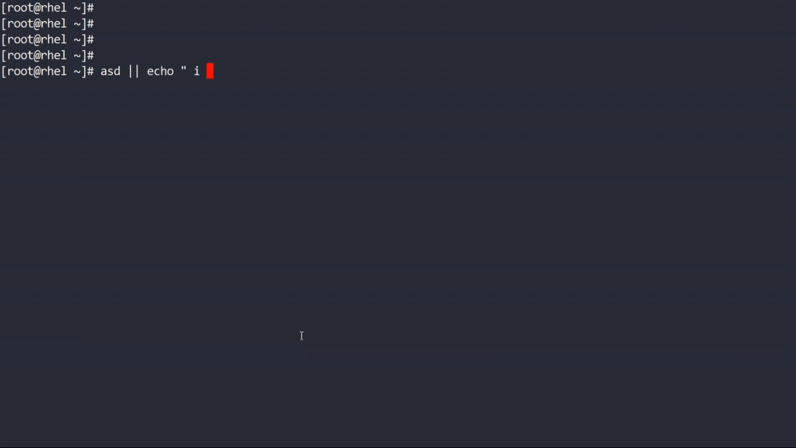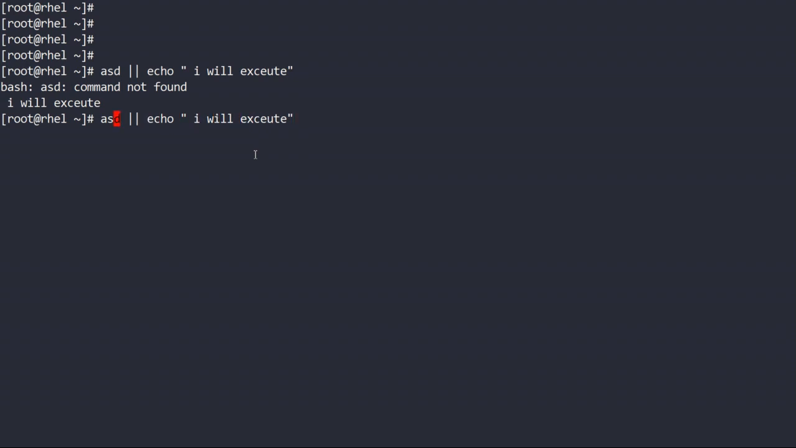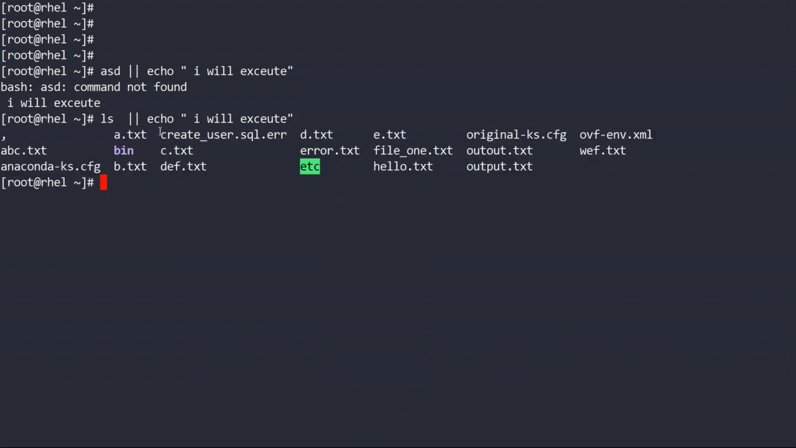I will execute. So in this scenario, this command will not be successful. So this will get executed. So you will see the output command not found, but you get the I will execute. So this command is also executed. Suppose I provide a command here that is a correct command, ls. Now this will not execute. So ls is there, but we have not seen this.